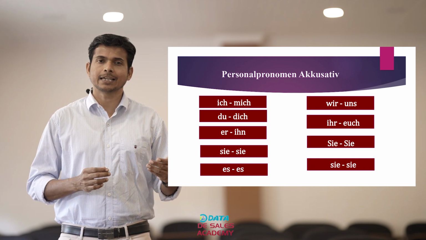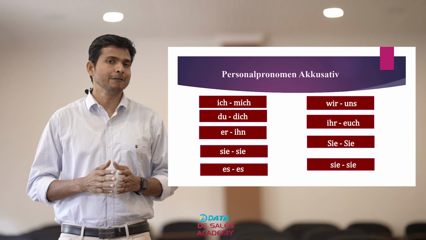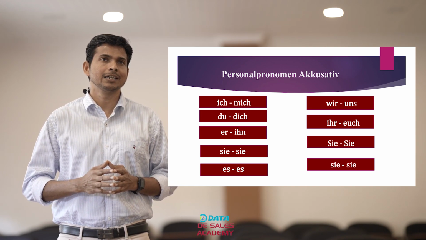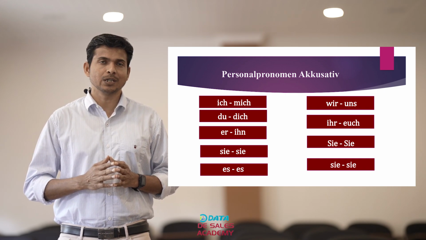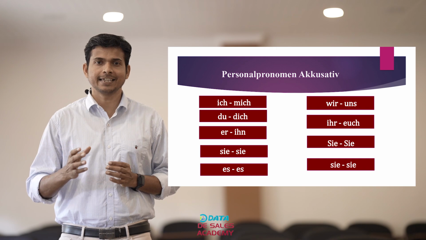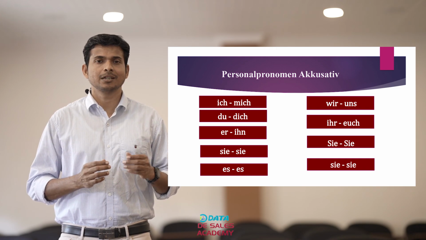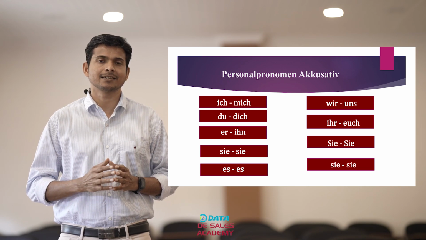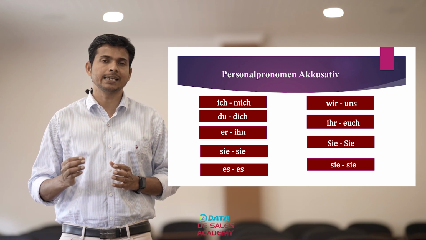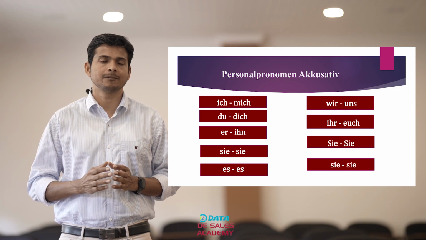Du, second person singular, informal in nominative case, in accusative case second person singular, informal is dich. Second person plural, informal in nominative case is ihr, whereas in accusative case it becomes euch.